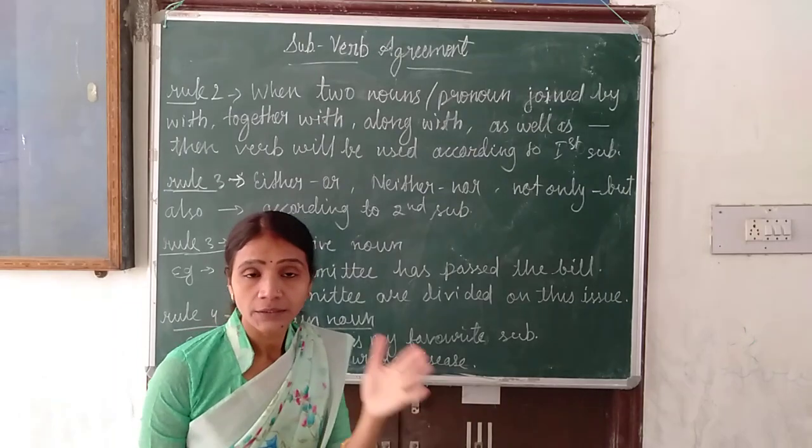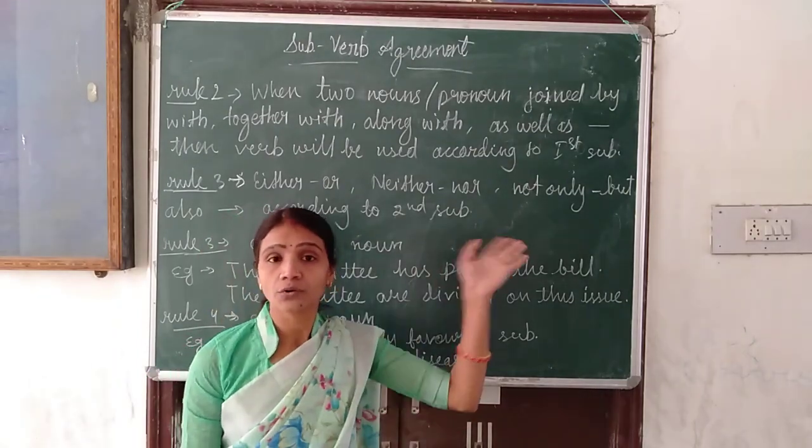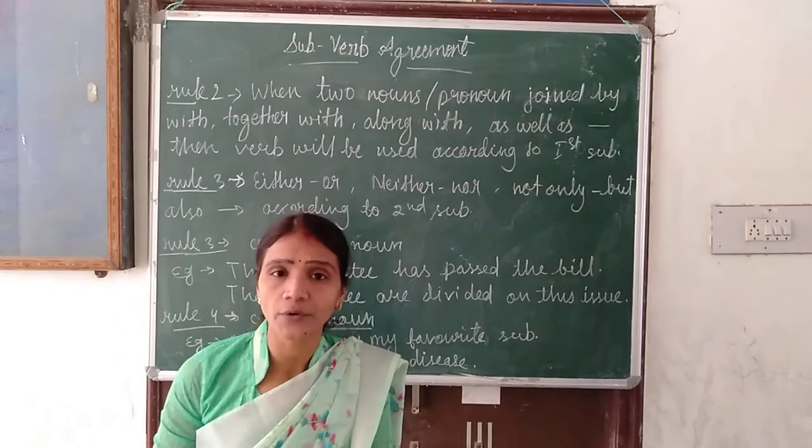Whenever either or, neither nor or not only but also is given in a sentence, at that time we will use the verb according to the second subject.